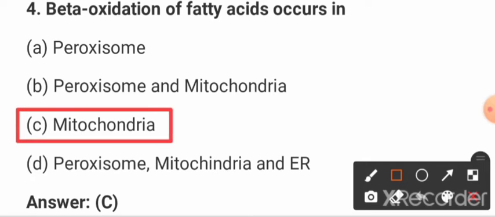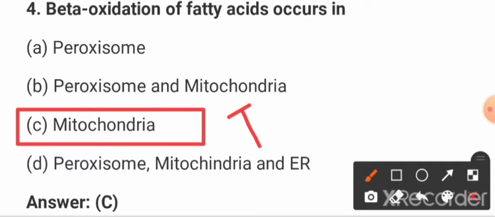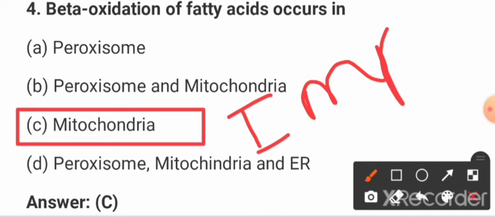This one is also an important question. Beta oxidation of fatty acids occurs where? Inside the mitochondria. And we know mitochondria is the powerhouse of the cell.